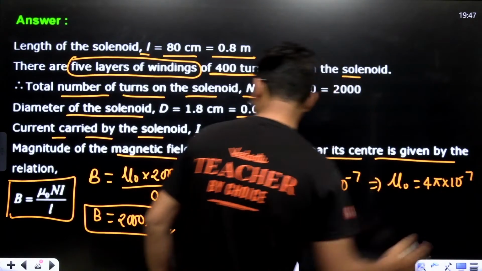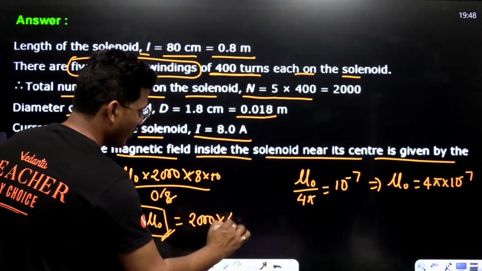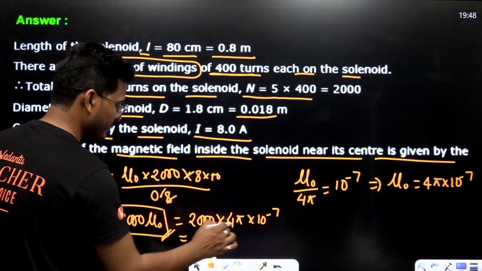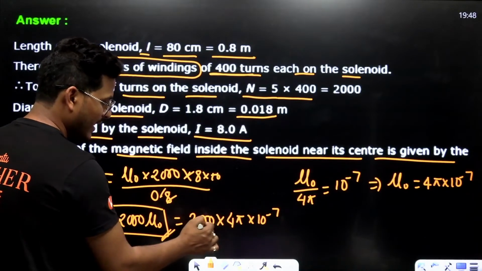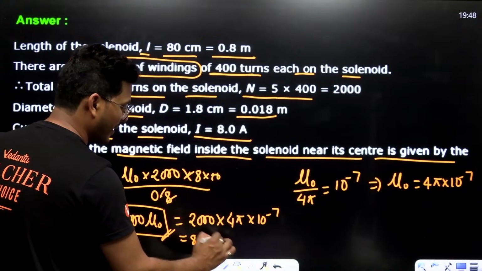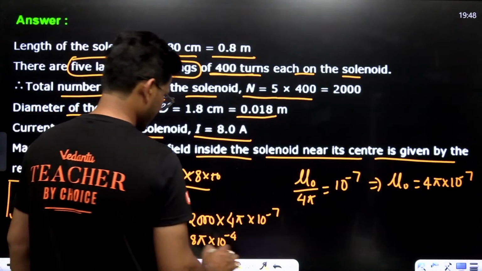So this is 2000 into 4 pi into 10 to the power minus 7, upon 0.8. This is 8 basically, and 0.8 is considered here. So B equals 8 pi into 10 to the power minus 4 Tesla.